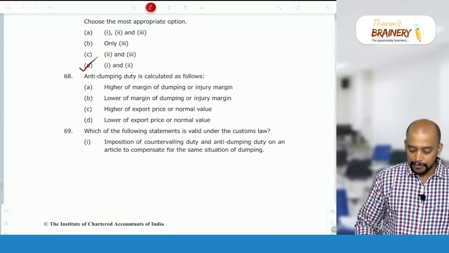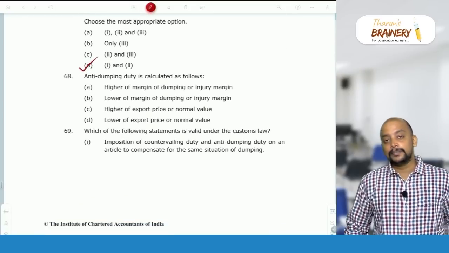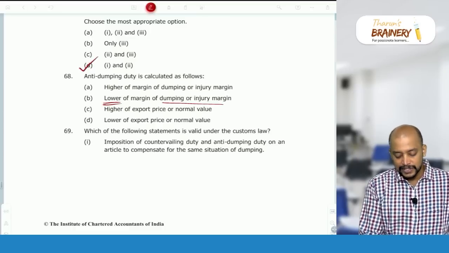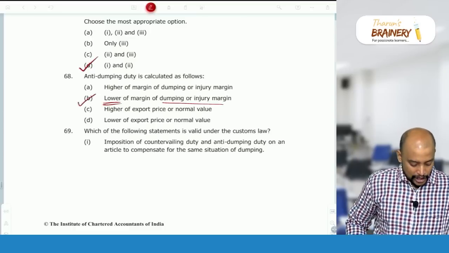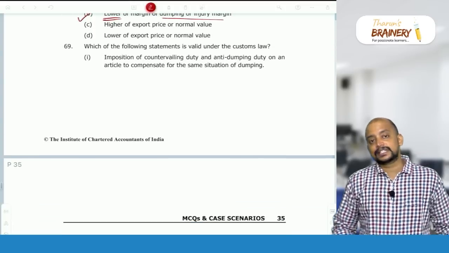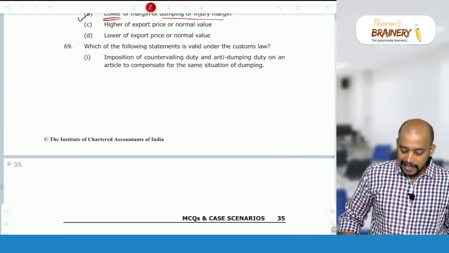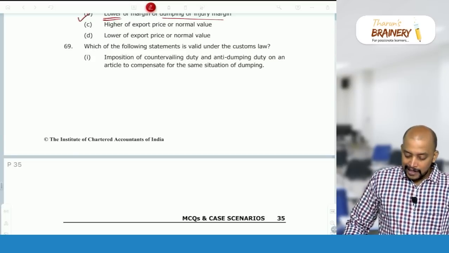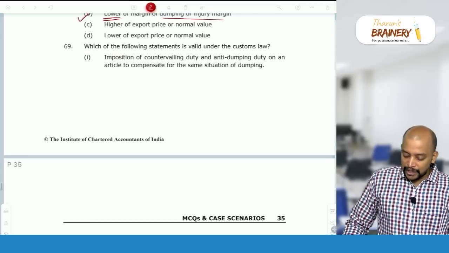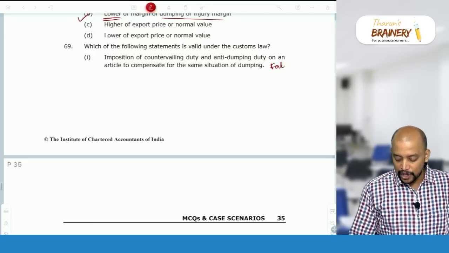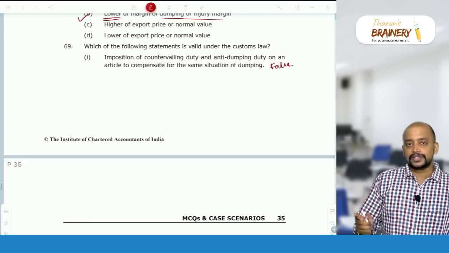Then anti-dumping duty is calculated as dumping margin or injury margin, whichever is lower, not whichever is higher. So whichever is lower. For 68 it is option B. Then 69, which of the following statement is valid under customs law? Imposition of countervailing duty and anti-dumping duty on article to compensate for the same situation of dumping, false, because these two are mutually exclusive.